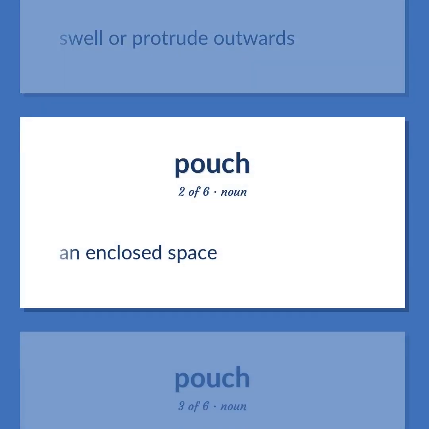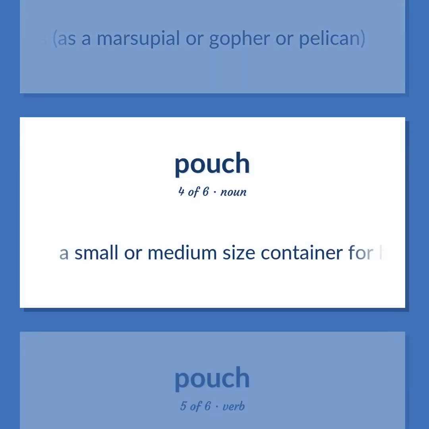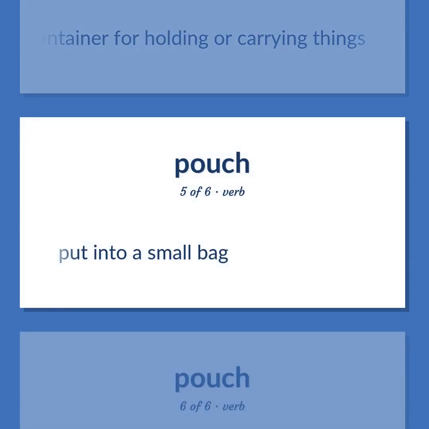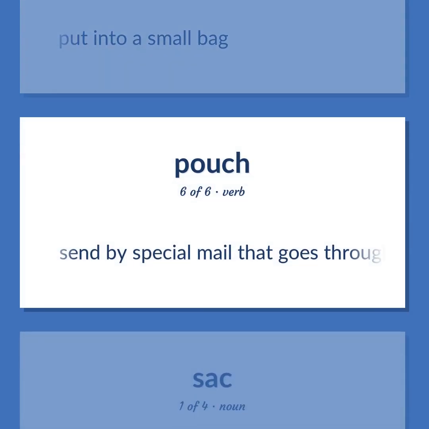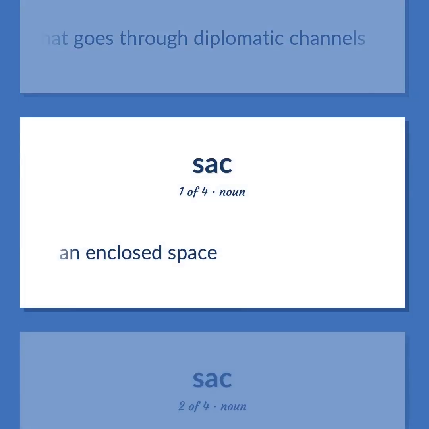An enclosed space. Anatomy. Sac-like structure in any of various animals, as a marsupial or gopher or pelican. A small or medium-sized container for holding or carrying things. Put into a small bag. Send by special mail that goes through diplomatic channels. An enclosed space.